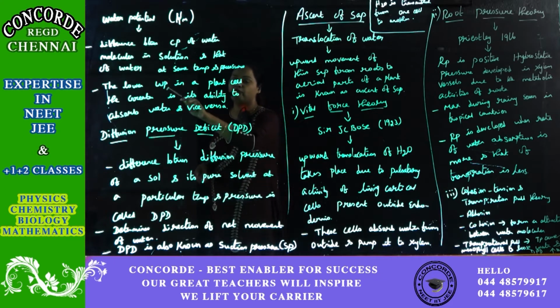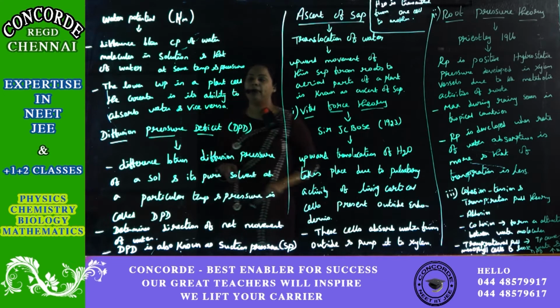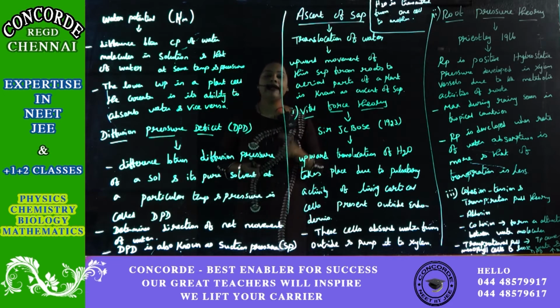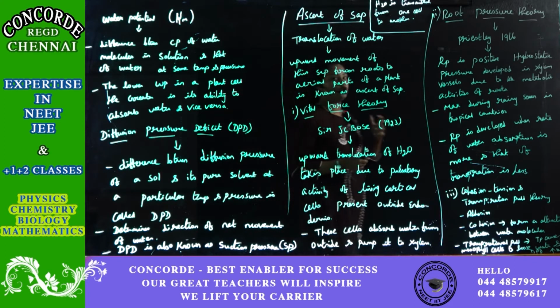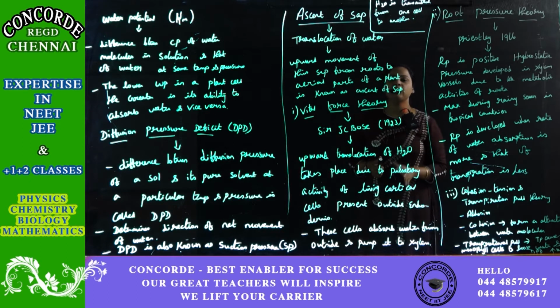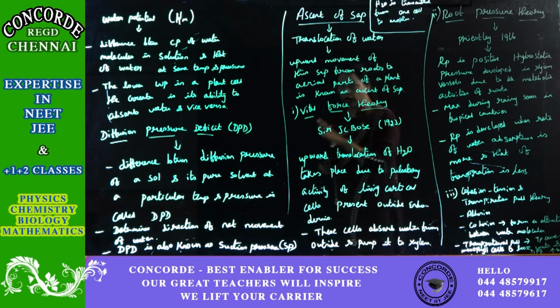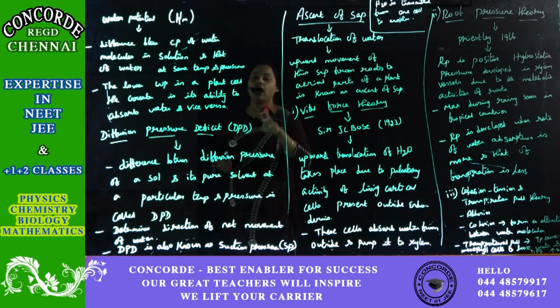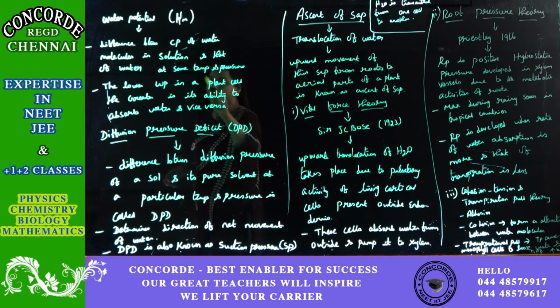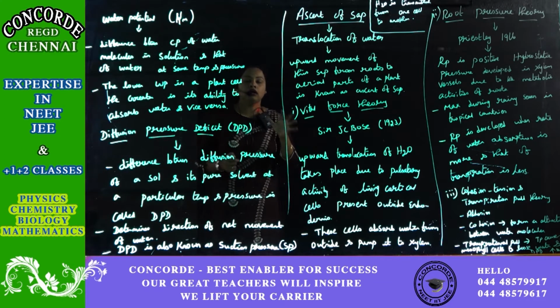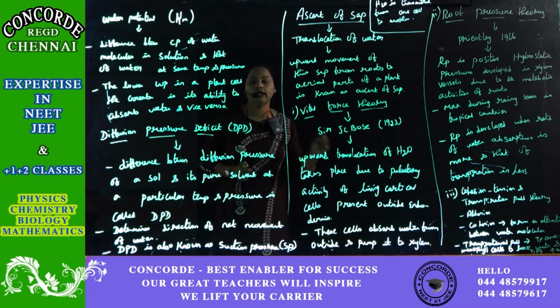Usually when the water potential is lower in a plant cell, it has a greater ability to absorb water from the soil. So whenever the water potential is less in a plant cell, that leads to the absorption of water from the soil through the root hairs present in the root apex. So this is about the water potential. So we have completed the potentialities of the plant water relation.